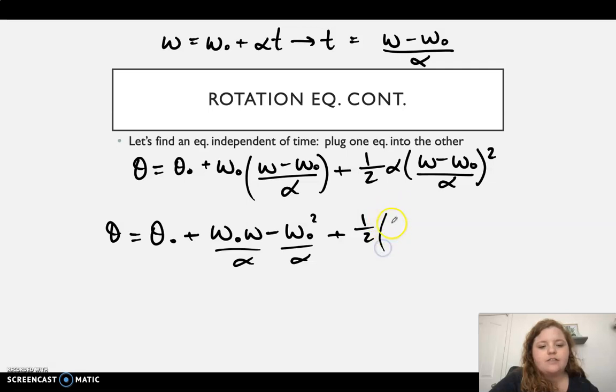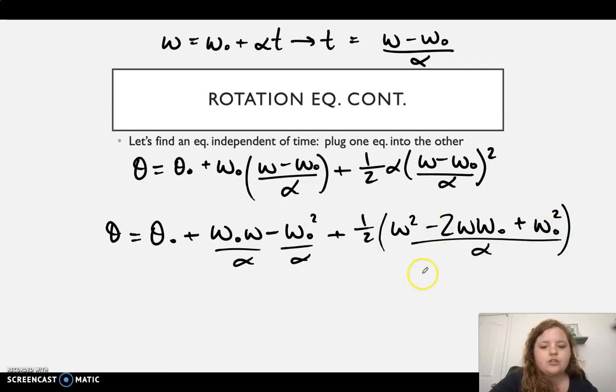So I'll have omega squared minus 2 omega omega naught plus omega naught squared, and this is all over alpha. Okay, so now we should be able to cancel some stuff out. The omega naught over alpha will cancel, so this guy and this guy will cancel. And then I think that is it.